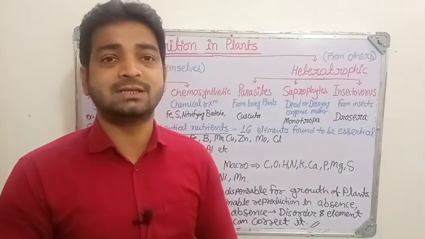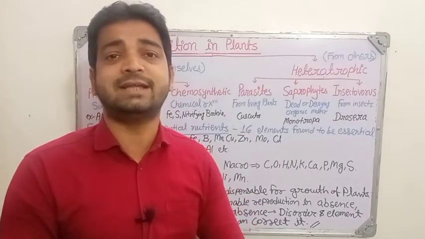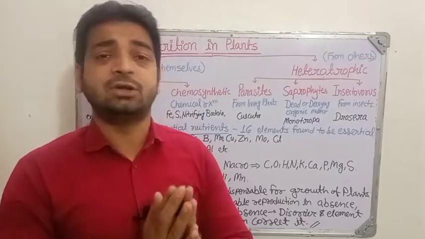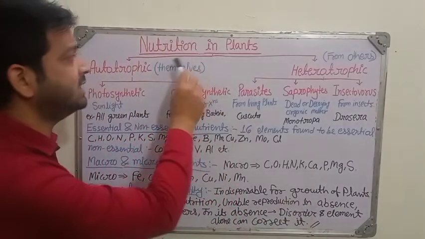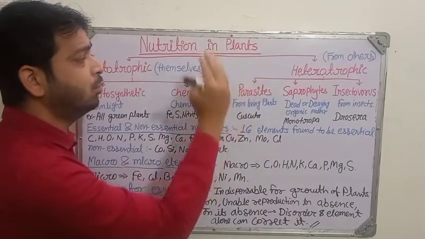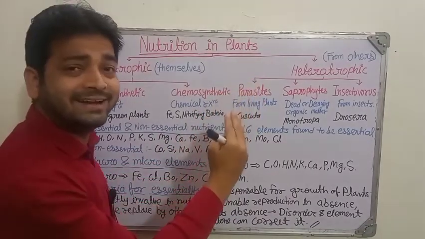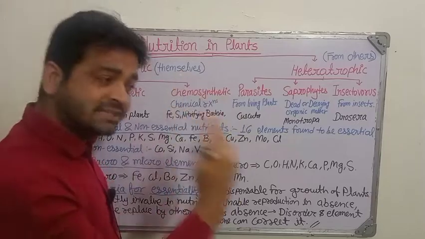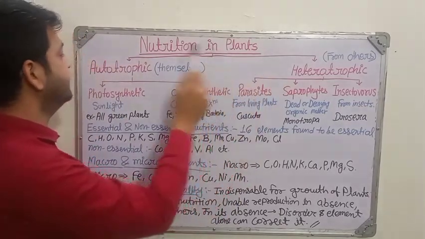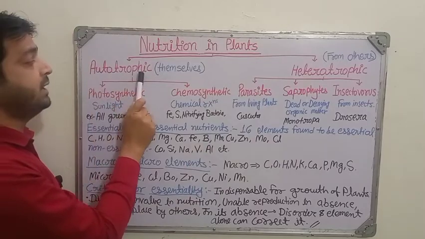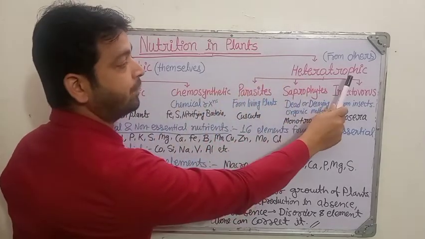Today we are going to discuss which nutrients are essential and which are not essential for plants. Coming to nutrition in plants, there are certain modes from which the plant gets nutrients from nature. It is basically divided into two main categories. The first one is autotrophic and the second one is heterotrophic.